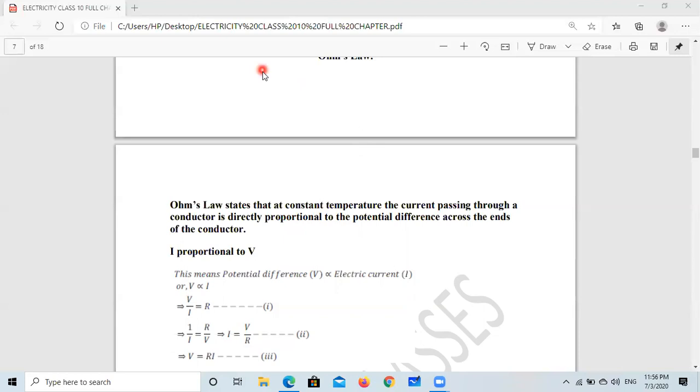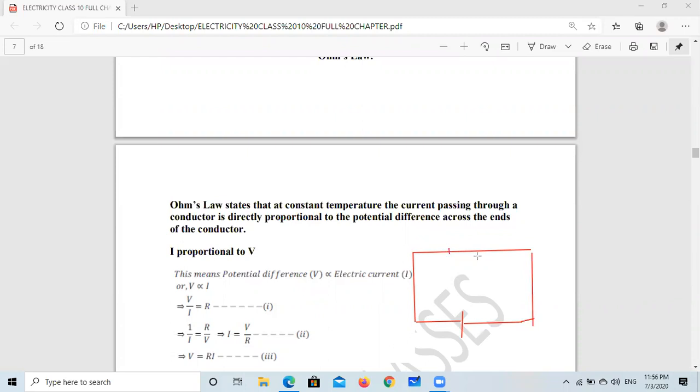So how much electric current is passing through a conductor? If I take this conductor here, how much electric current passes through it depends on the potential difference between these two endpoints, and the potential difference is created by a battery. Potential difference is created by a battery or cell, we can say simply. So this is responsible for creating the potential difference.